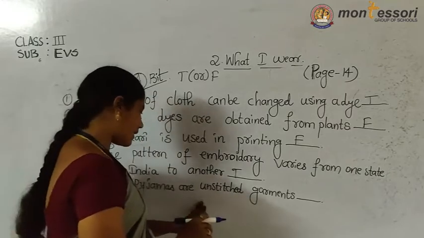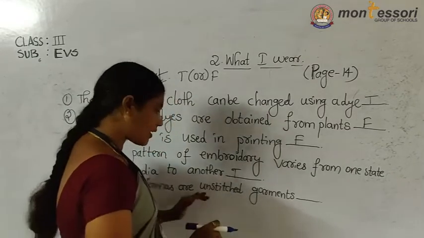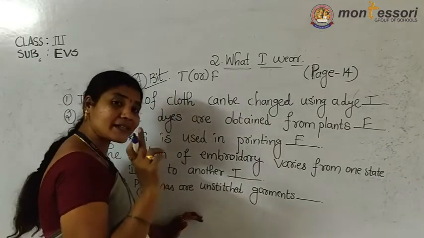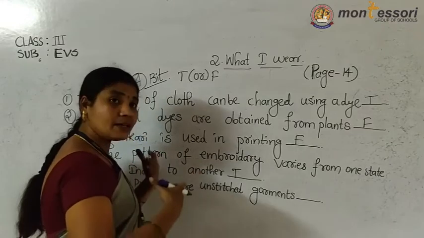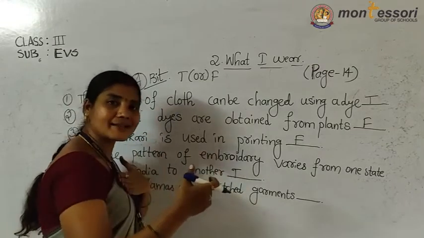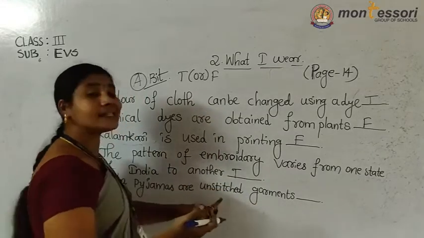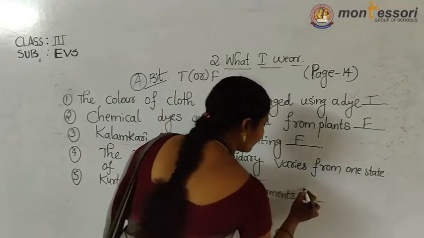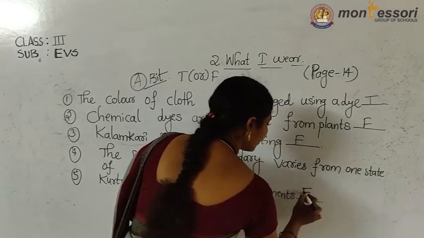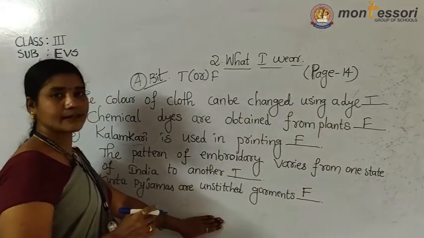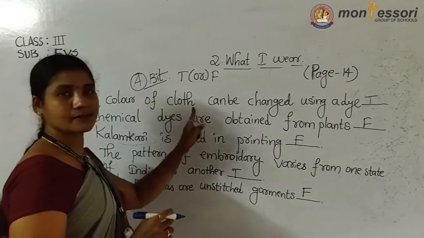Next, kurta paijamas are unstitched garments. We are not stitching the kurtas. Unstitched garments, what I said about the unstitched garments, means sarees and dhotis. But here kurta paijamas are given. Those are stitched garments. So is it true or false? False.